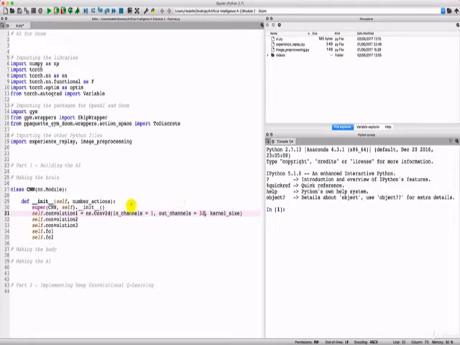So the input is 1 black and white image, a real image, and the output in the first convolutional layer is 32 processed images. And by processed, I mean, of course, that the convolution was applied to the input image to get 32 new images with detected features.